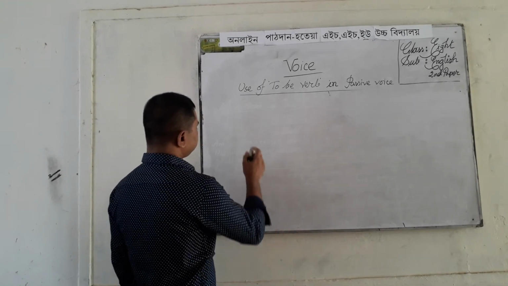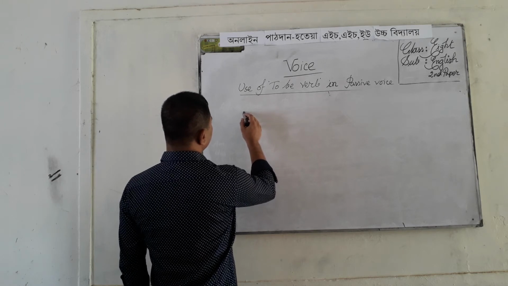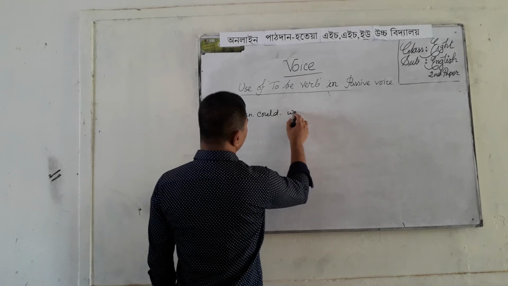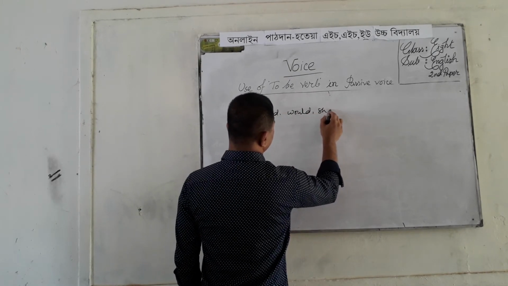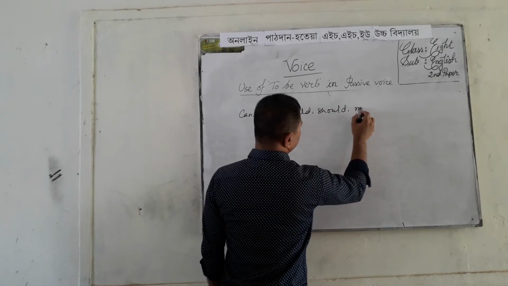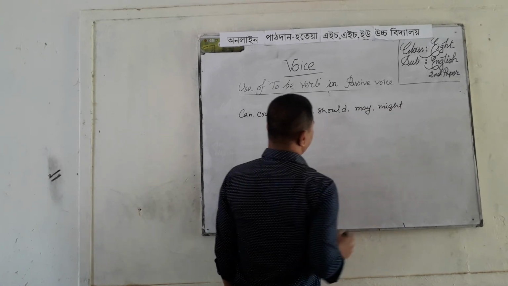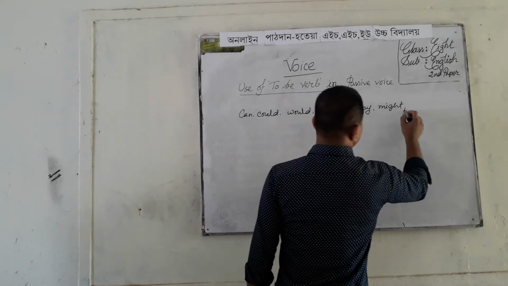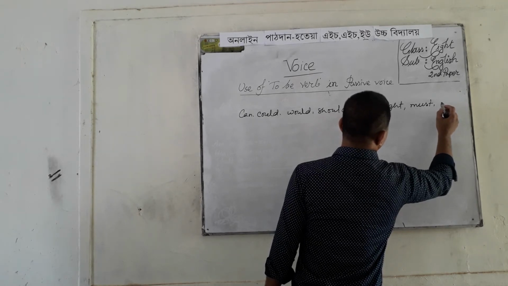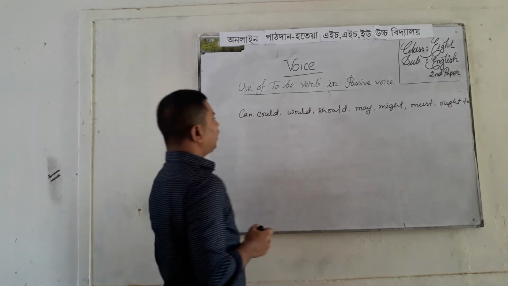Suppose can, could, would, should, may, might, must, ought to.